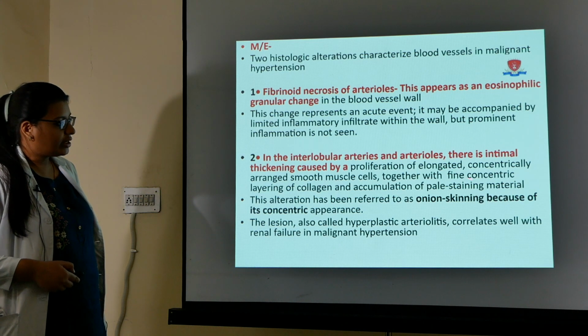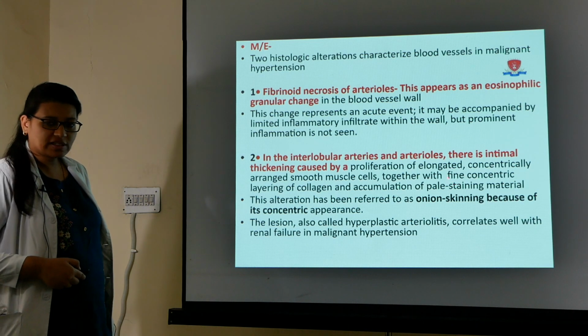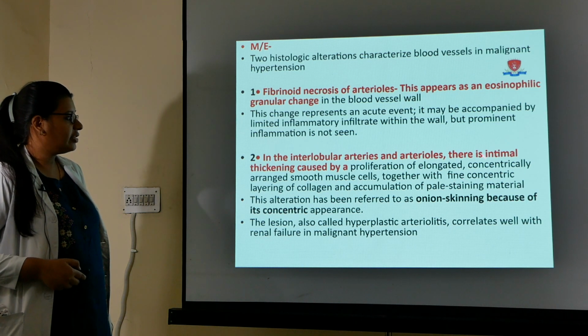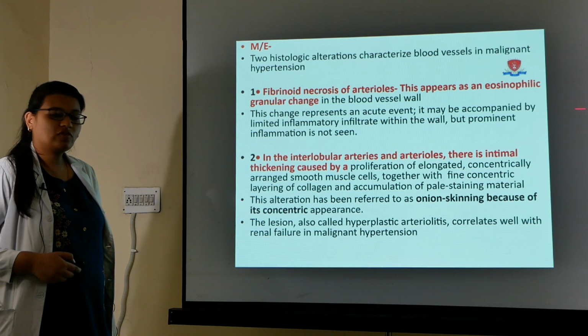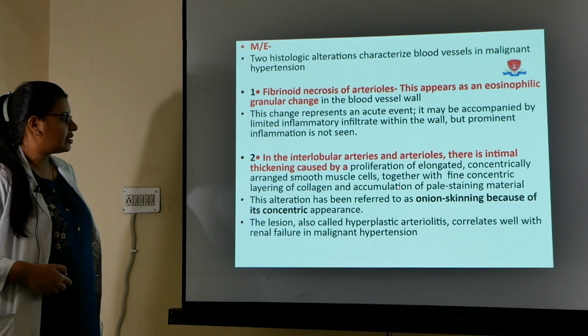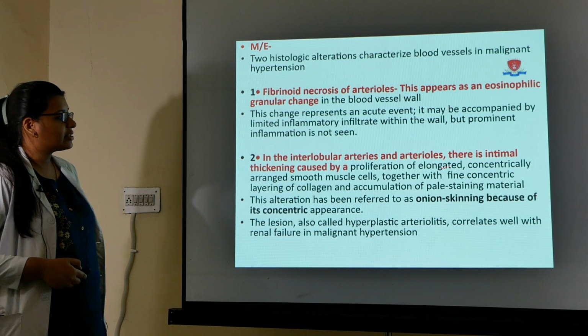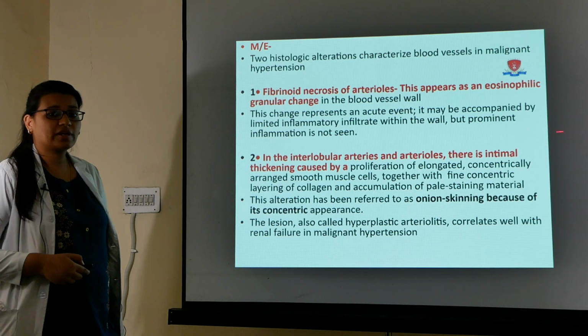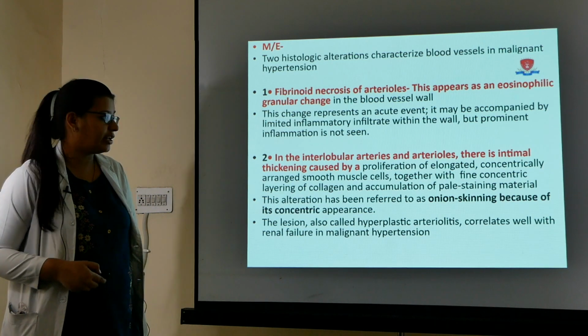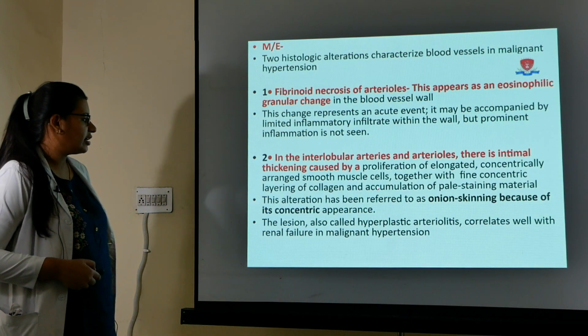This concentric layering of collagen leads to onion skinning because of its concentric appearance. So the characteristic microscopic finding for malignant nephrosclerosis is onion skinning.